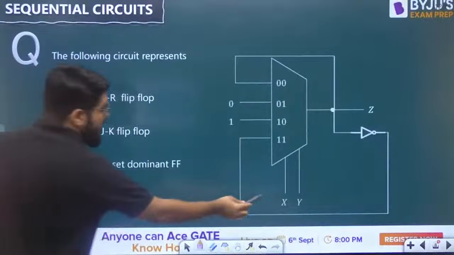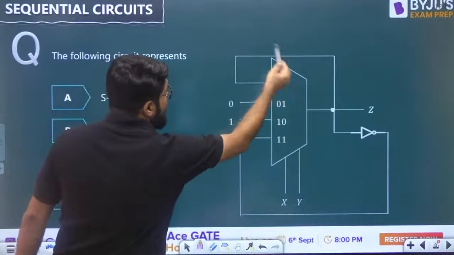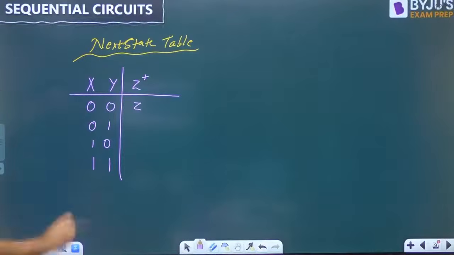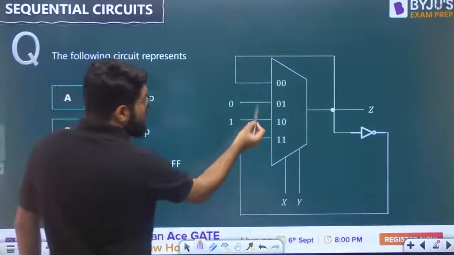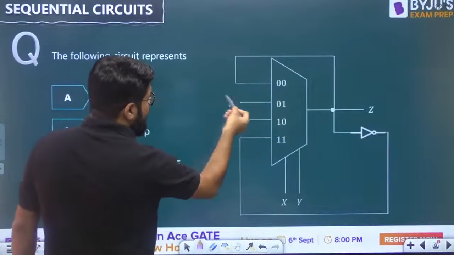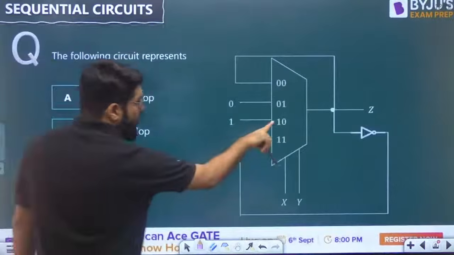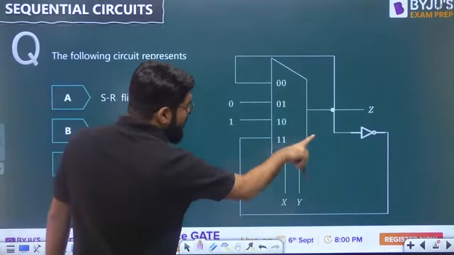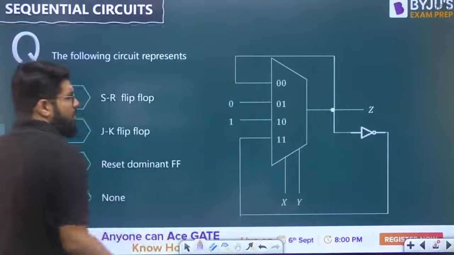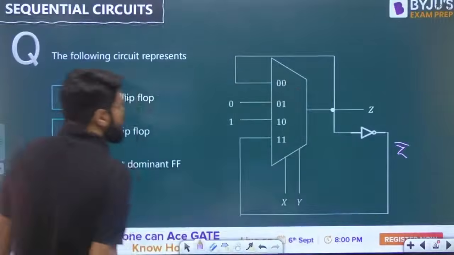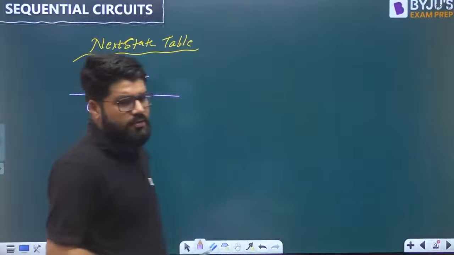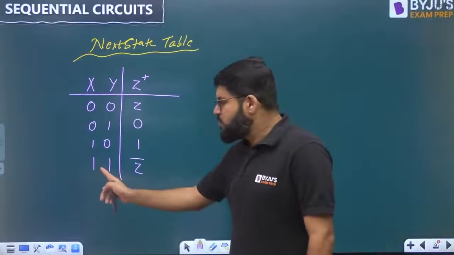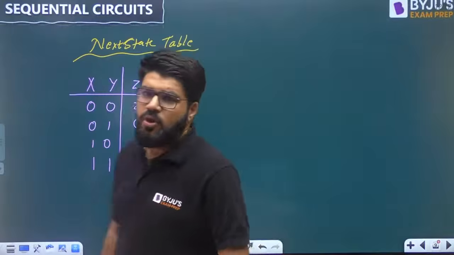Now we know that if the select lines are 0, 0, what is selected? I naught, and what is there at I naught? It is equal to Z. So the next state of Z is equal to Z, meaning same state condition. If it is 0, 1, then what happens? At 0, 1, I1 is selected, and that is equal to 0. 1, 0 is listed here. So which input of the mux is selected? Next is 1, 1. At 1, 1, what is coming? The complement of Z is coming, right? This is the complement of Z. Now tell me what type of circuit this is. No, how is it the SR flip-flop? If it is an SR flip-flop, the inputs 1, 1 are invalid. They do not produce the toggle state.